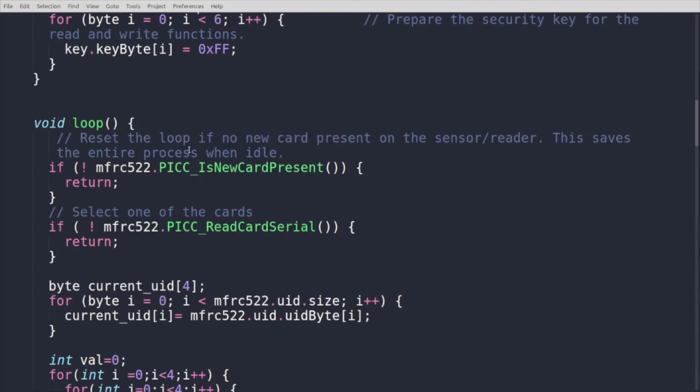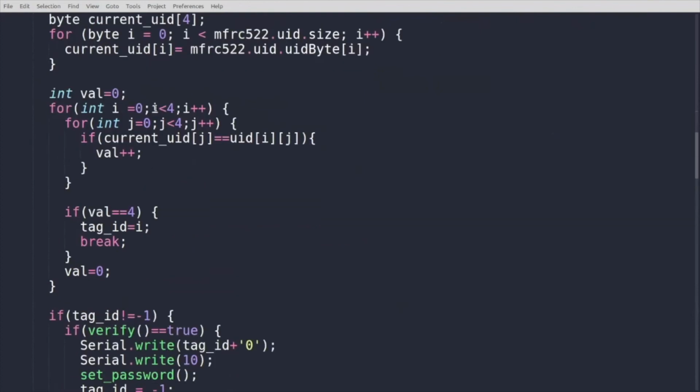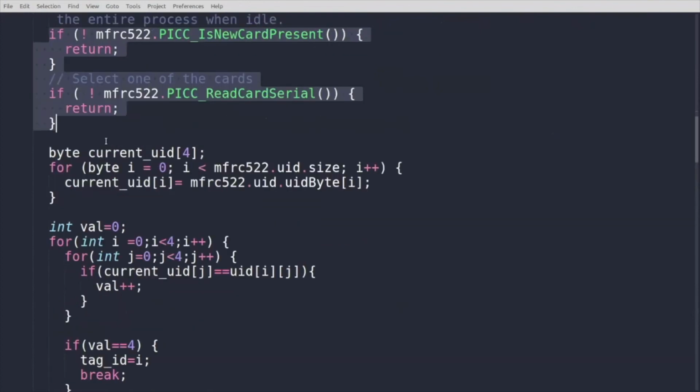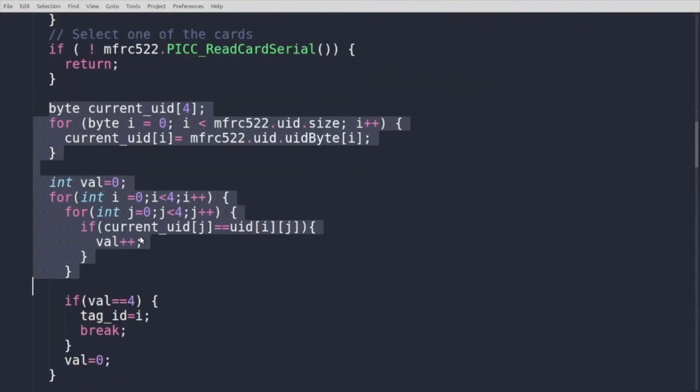Yeah. So in void loop, this is the code which will handle the RC522. Once any card is detected, so when someone scans a card, it gets detected here, and here this function just checks if the tag UID matches with any of the previously defined IDs.